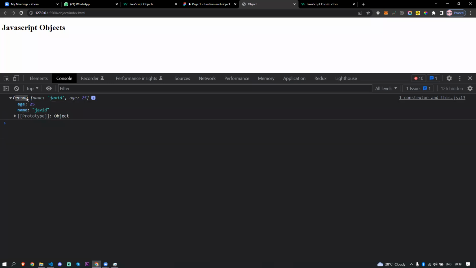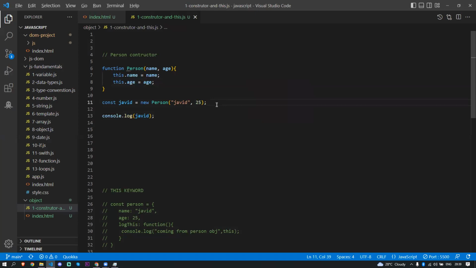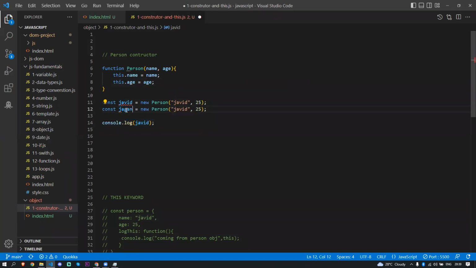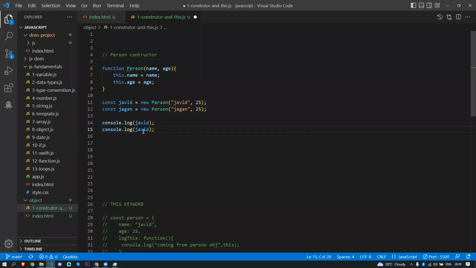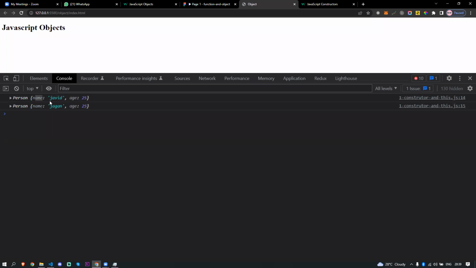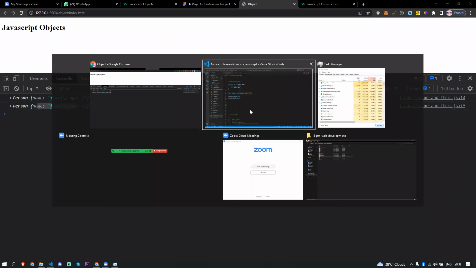So this is coming from person. If I want to create a new one, I'll go here and make this Jagan. I can pass Jagan now. Every time, the new person is going to make an empty object for us and also put some value into that empty object, whatever we are passing in the argument. If I save this, I want to console log Jagan here. So it's going to return the person: Javed is returning the Javed object, and the other is returning the Jagan object. You understand?